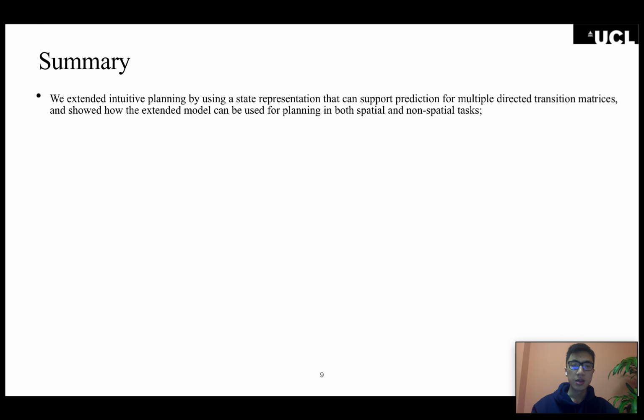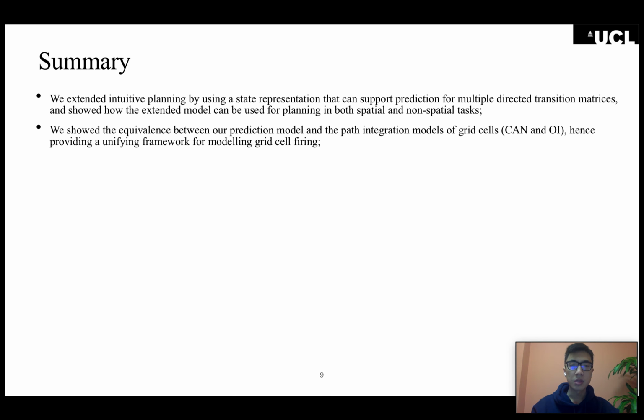In summary, we have shown that by choosing to represent state occupancy using a single basis set that functions as eigenvectors for all translation-invariant directed actions, the network can efficiently predict the effects of these actions and generalize to predict their effects in new tasks in both spatial and non-spatial domains. Based on the proposed model, we provide a unifying analysis of the path integration and prediction models of grid cell firing.